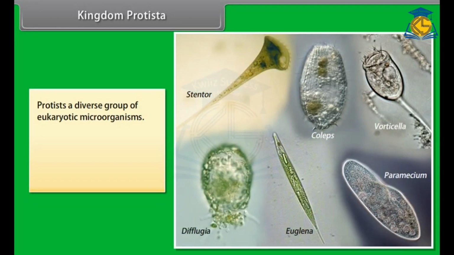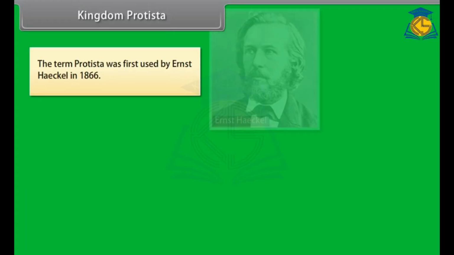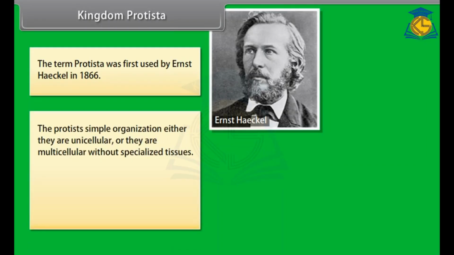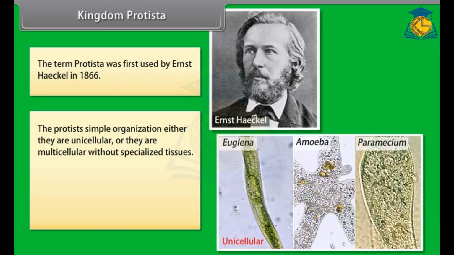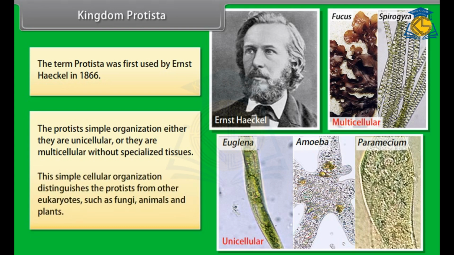Kingdom Protista. Protists are a diverse group of eukaryotic microorganisms. All single-celled eukaryotes are placed under Protista, but the boundaries of this kingdom are not well defined. The term Protista was first used by Ernst Haeckel in 1866. Protists have a simple organization: either they are unicellular or they are multicellular without specialized tissues. This simple cellular organization distinguishes the protists from other eukaryotes such as fungi, animals, and plants.